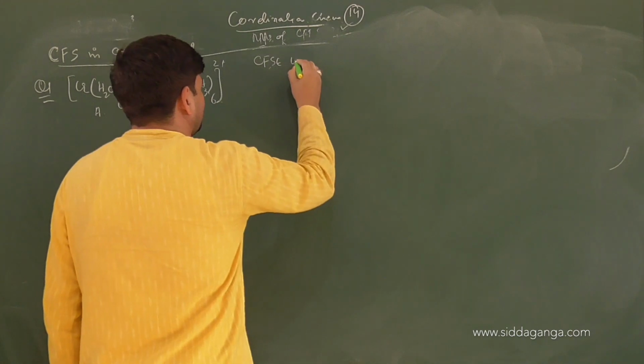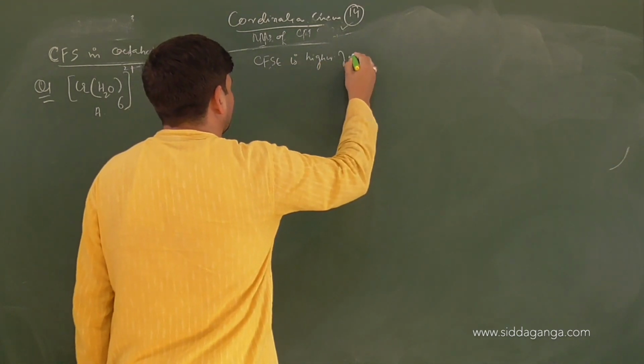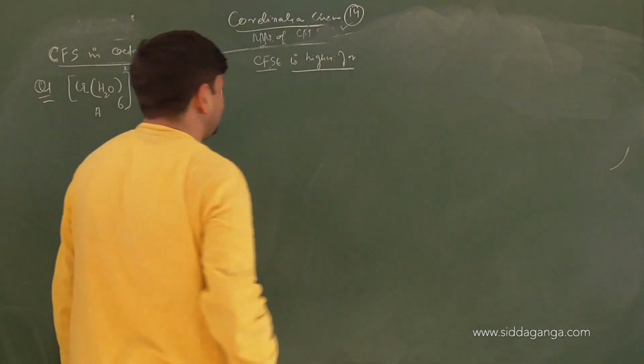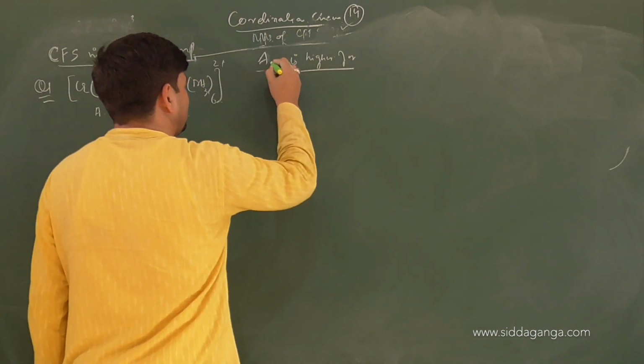CFSE is higher for... When I say CFSE, I'm talking about delta zero.